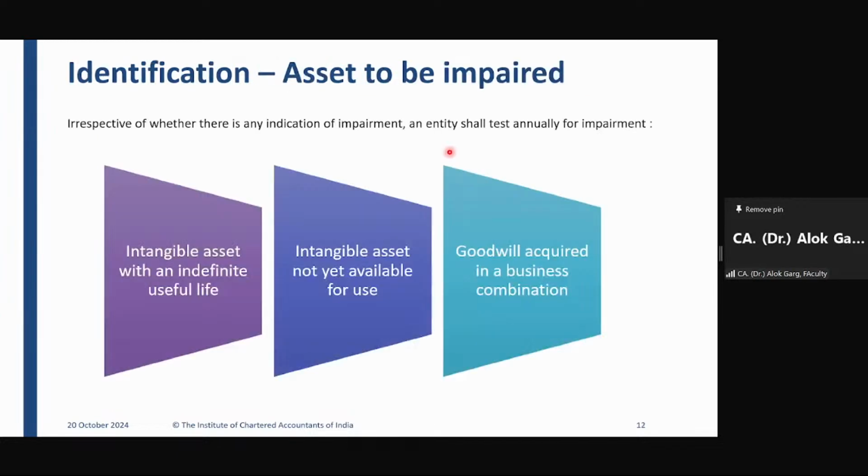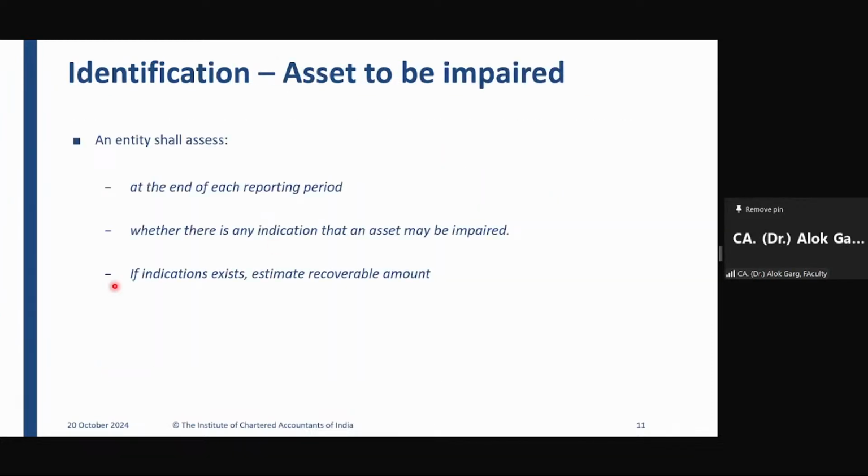If an indicator exists, right? You have to see whether any indicator exists. If the indicator exists, in that case, you have to estimate the recoverable amount. You have to do the impairment testing in detail. मतलब आपको फ्यूचर कैश फ्लो एस्टिमेट करना पड़ेगा, आपको प्रेजेंट वैल्यू निकालनी पड़ेगी, वैल्यूएशंस करानी पड़ेगी, वैल्यूअर को एंगेज करना पड़ेगा, राइट? You have to go with the lengthy impairment exercise and you have to check the recoverable amount. You have to do the impairment testing.